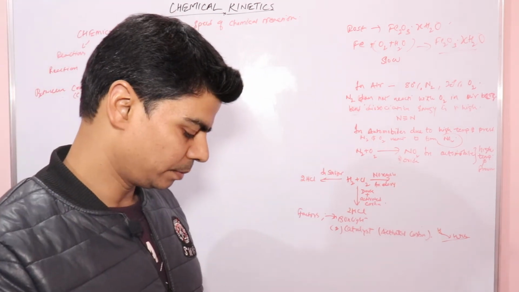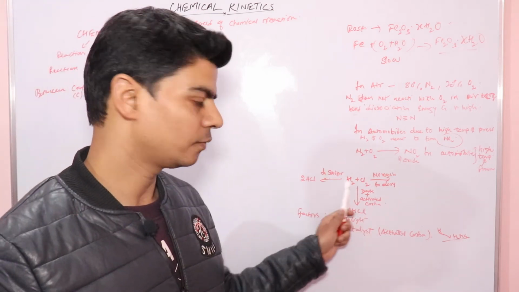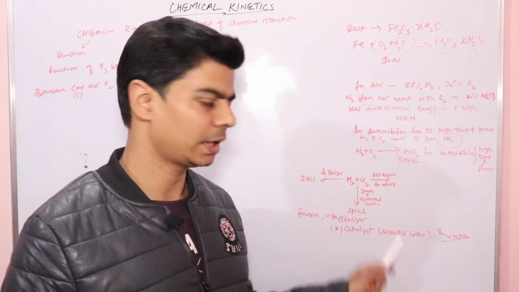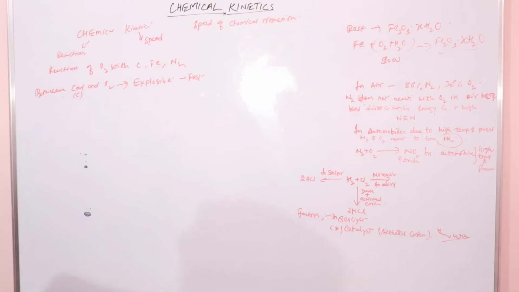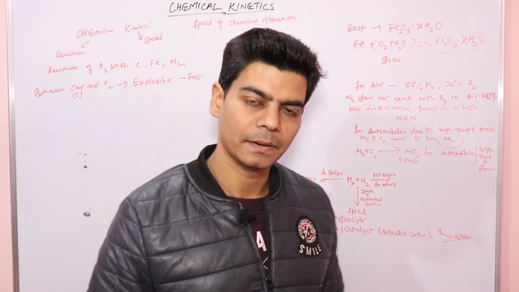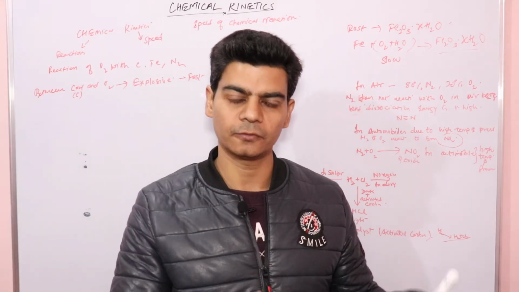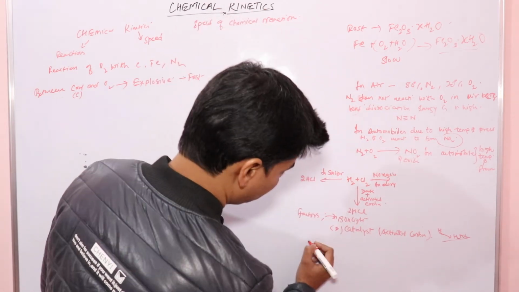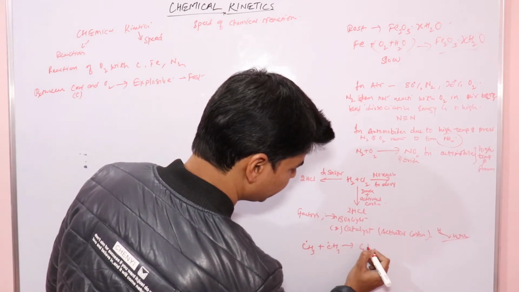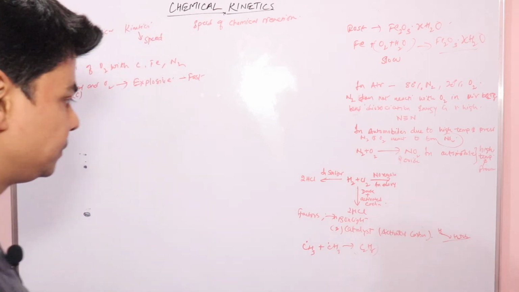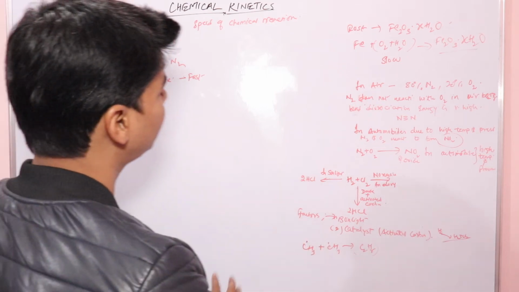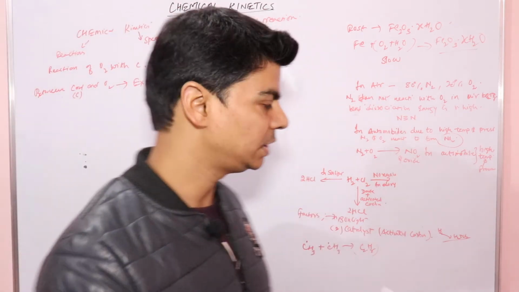So just look at this reaction from a chemical kinetics perspective. The speed of reaction has increased in presence of sunlight or in presence of a catalyst, which is activated carbon. Similarly, if we talk about reactions of radicals, radicals react very fast because of the unpaired electron they have. Like this methyl radical will react with another methyl radical to form C2H6. So I hope the meaning of chemical kinetics is clear from all these examples.